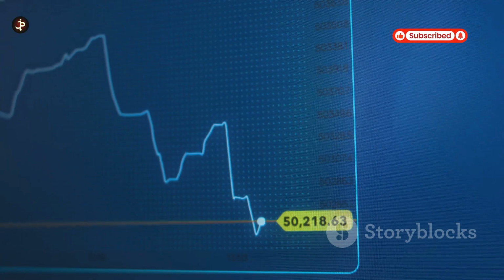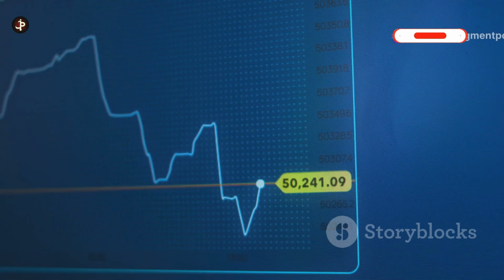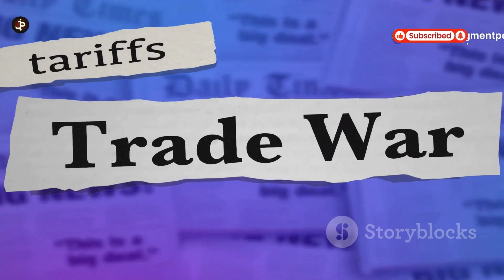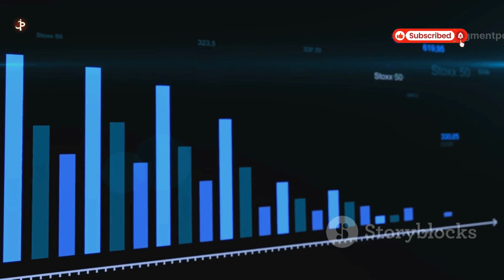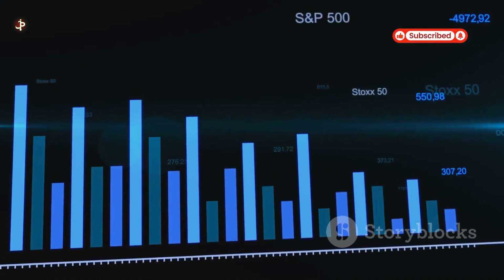This economic interdependence makes the trade war even more dangerous. Both sides have much to lose if the conflict spirals out of control. A protracted trade war could damage both economies and have ripple effects throughout the global economy.